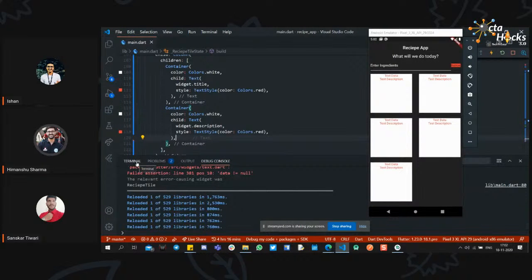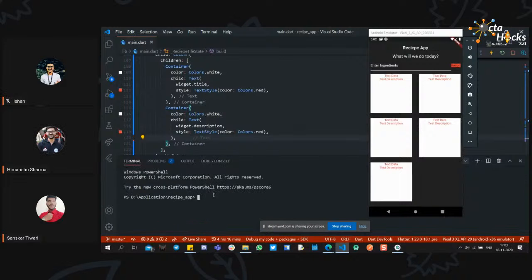Okay, so Sanskar, you can take over it. I will just push it to the GitHub repository.